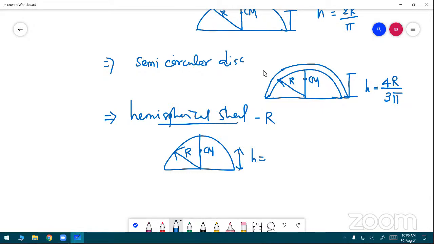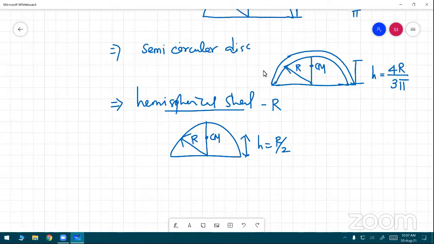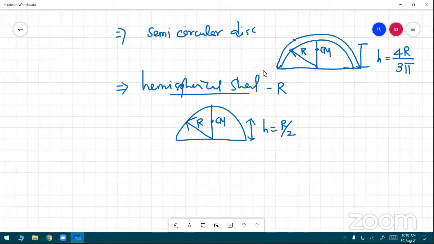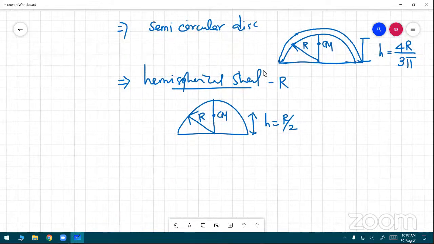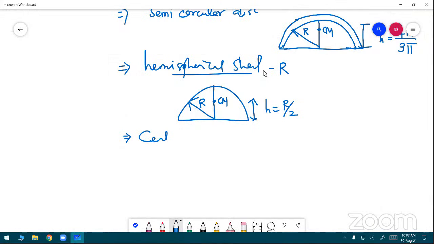And next, another formula: center of mass of a solid hemisphere of radius r.